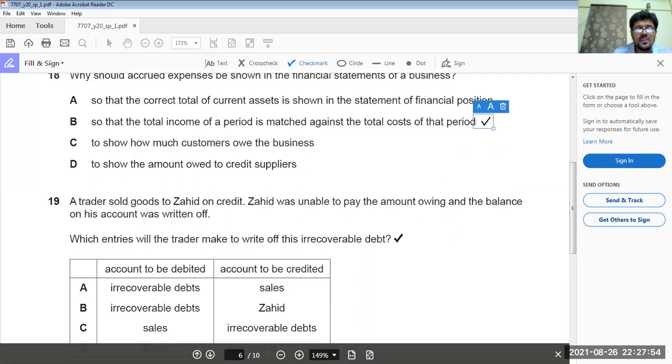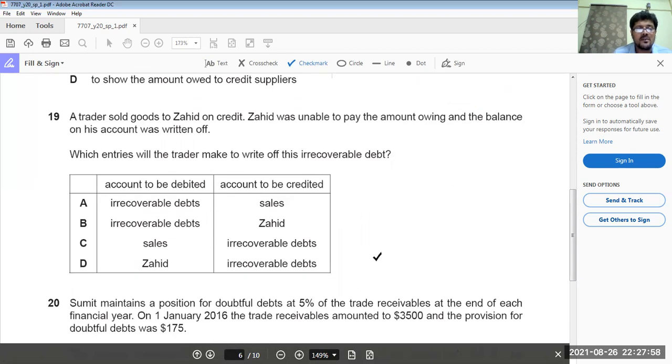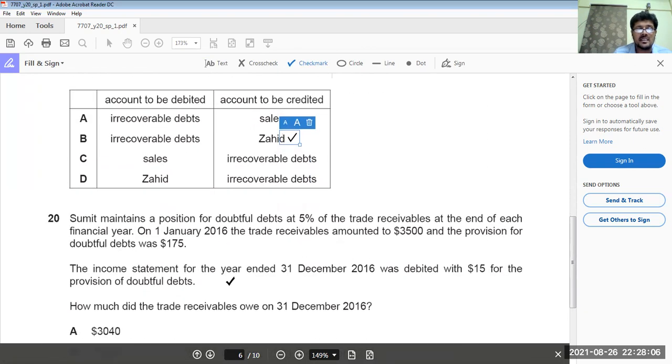A trader sold goods to Zahid on credit. Zahid was unable to pay the amount owing and the balance was written off. When we are writing off, Zahid is going to be credited, and irrecoverable debts expense is going to be debited. This is the answer.